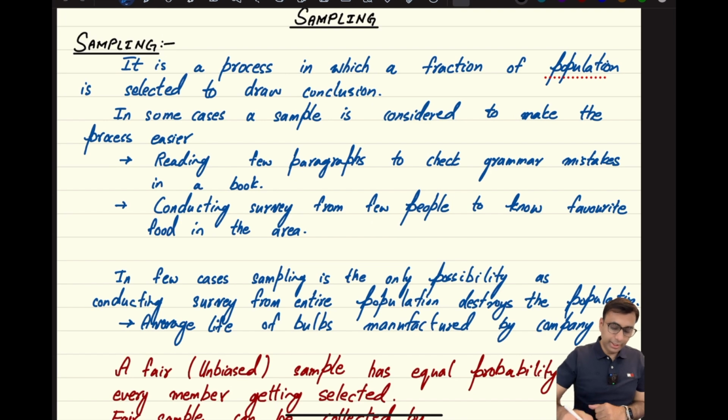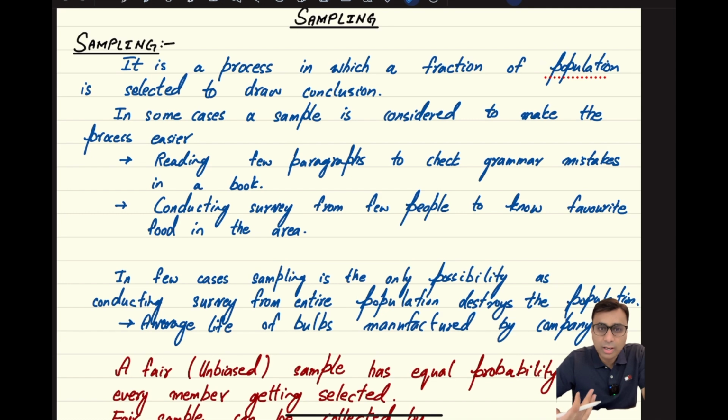An example of sampling could be that we read a few paragraphs of a book to check if there are grammar mistakes in that book, or to find out the favorite food in a particular area or city. It might be very difficult to go and ask every single individual that lives in that city. So instead of going to every individual citizen, we go to random people.